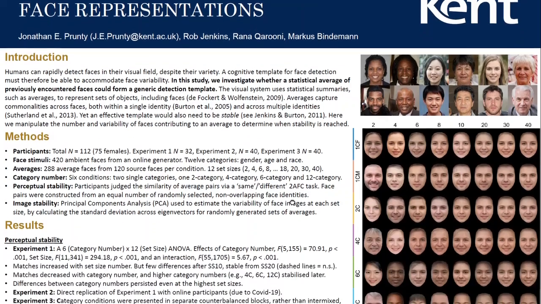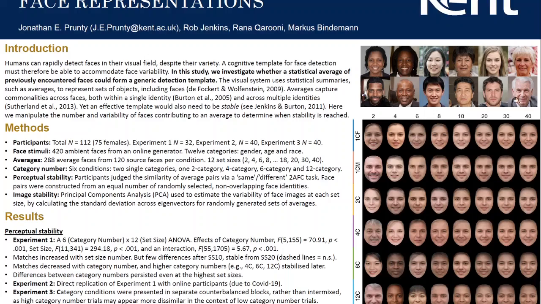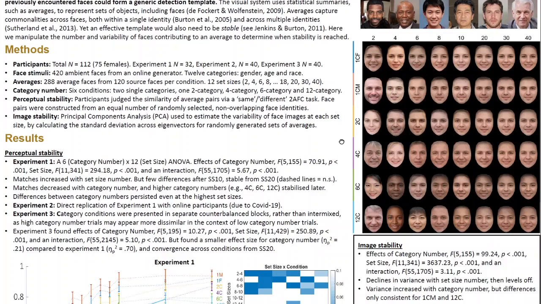To create our averages, we collected ambient face images from an online generator across 3 different dimensions: gender, age, and race, forming 12 categories in total. Averages were then constructed from different numbers of faces, or set sizes, which range from 2 to 40 faces, and different numbers of face categories, which range from just 1 category to a fully intermixed 12-category condition.